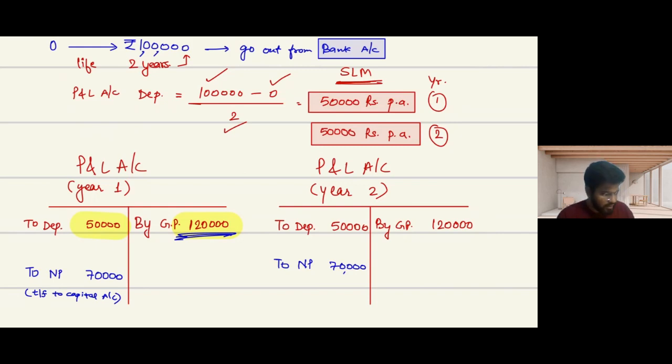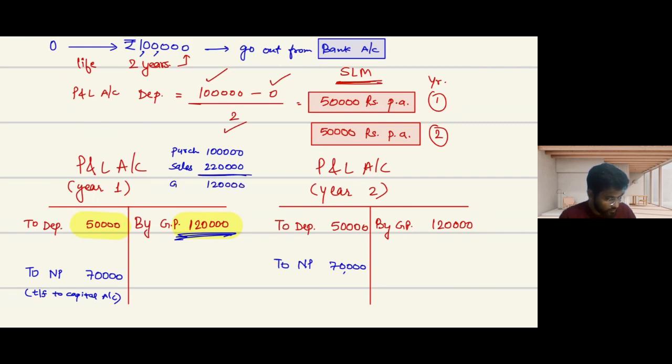Because, for example, I purchased goods of 1 lakh and I made a sale of 2,20,000. So the gross profit was 1,20,000.